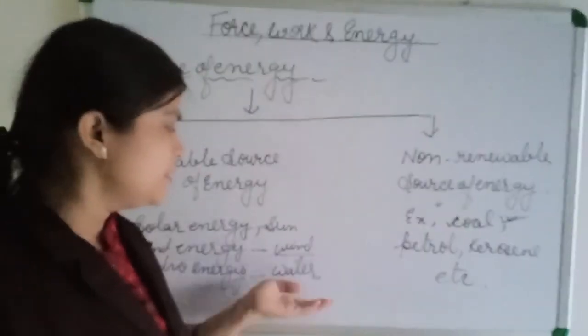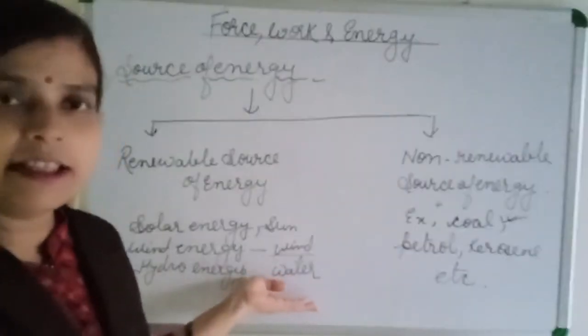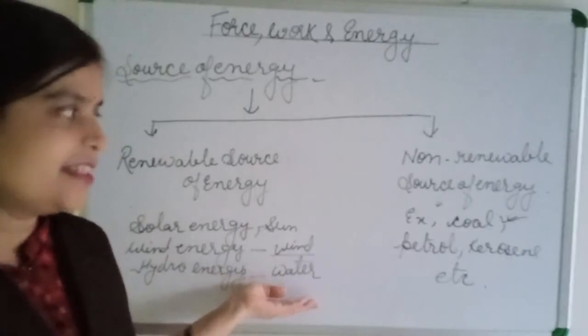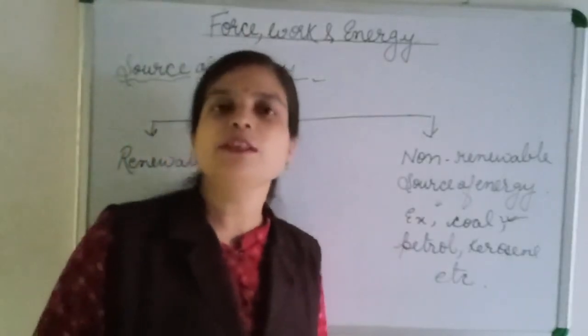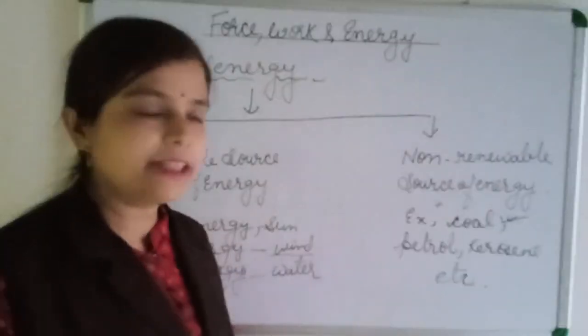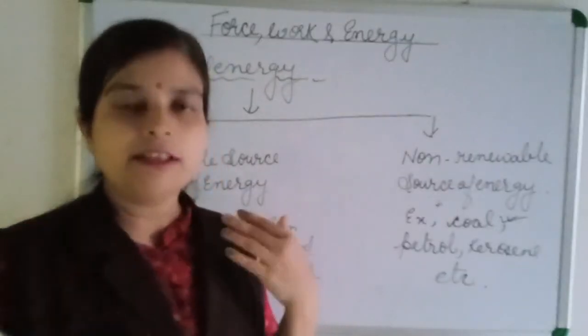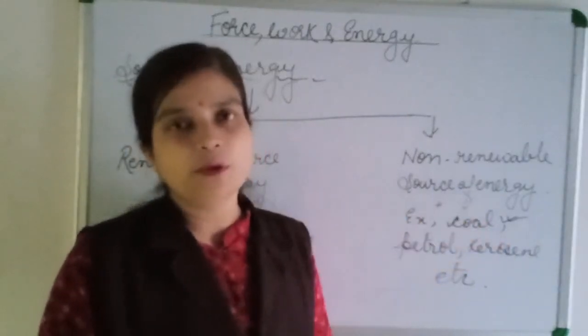But it is very difficult to generate electricity from these, because maybe the speed of the wind will not always be favorable to produce electricity. There are some limitations. So generally, commonly in India, we are generating electricity from coal, children.